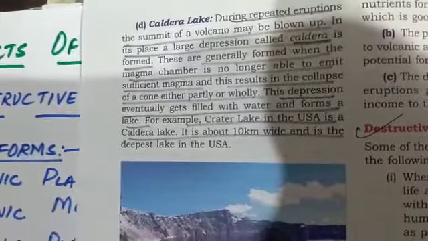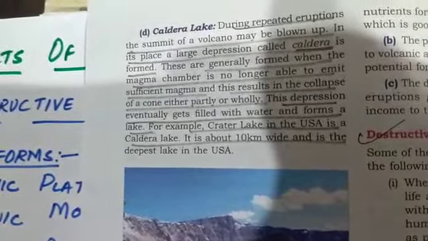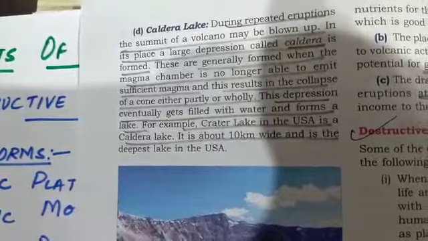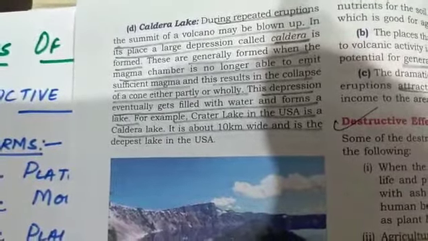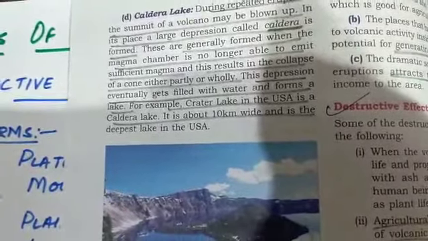They are generally formed when the magma chamber is no longer able to emit sufficient magma, and this results in the collapse of a cone either partly or wholly. This depression gets filled in with water. That is called the crater lake. An example is Crater Lake in the USA, a caldera lake. It is about 10 km wide and is the deepest lake. You can see the figure also, Photo 7.4.